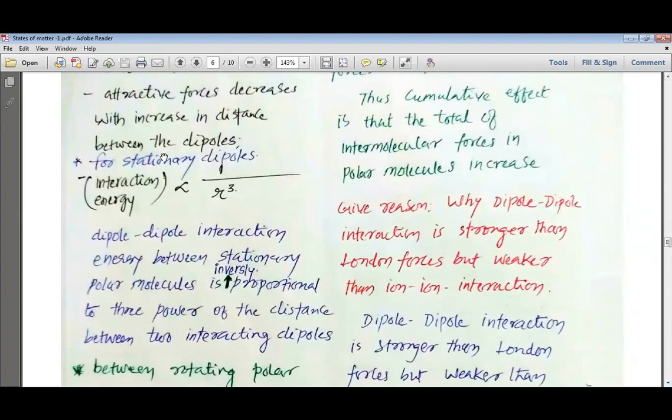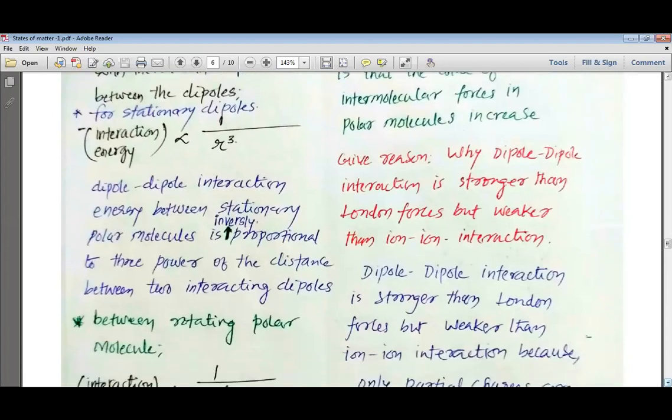For stationary dipoles, if dipoles are not moving, interaction energy is inversely proportional to the third power of the distance between the two particles. Once again, interaction energy is inversely proportional to the third power of the distance between the two particles. Dipole-dipole interaction energy between stationary polar molecules is inversely proportional to the third power of the distance between the two interacting molecules.